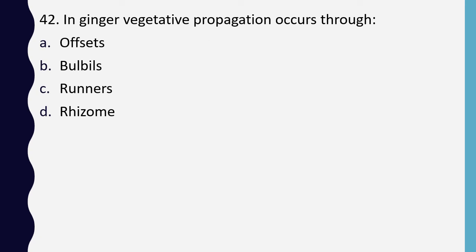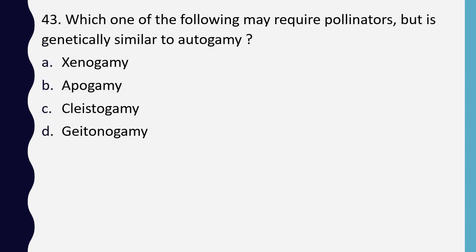Question number 42. In ginger, vegetative propagation occurs through offsets, bulbils, runners, rhizome. The correct answer is option D, rhizome. Question number 43. Which one of the following may require pollinators but is genetically similar to autogamy? Xenogamy, epigamy, cleistogamy, geitonogamy. Correct answer is option D, geitonogamy.